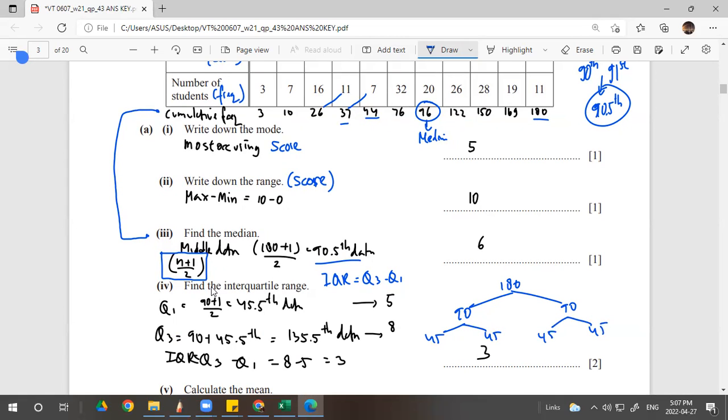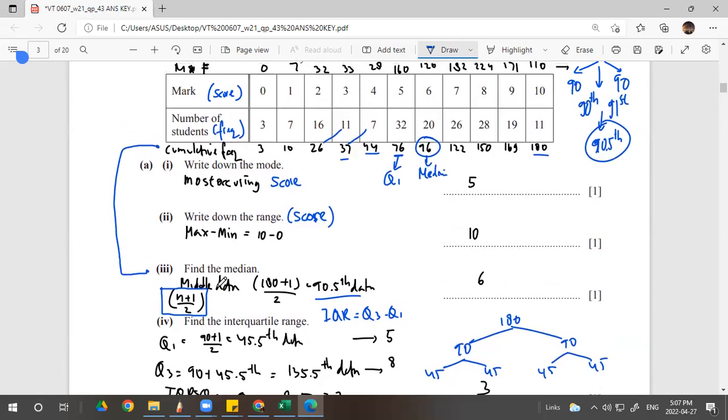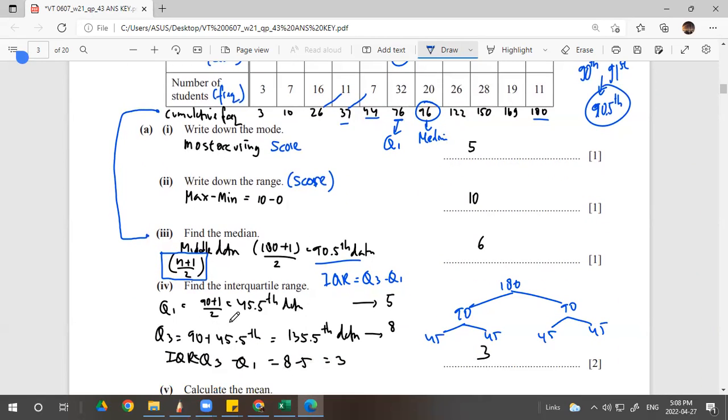So it is in between the 45th and 46th data, so 45.5 data. Where is the location? Here, Q1. So Q1 is 5.